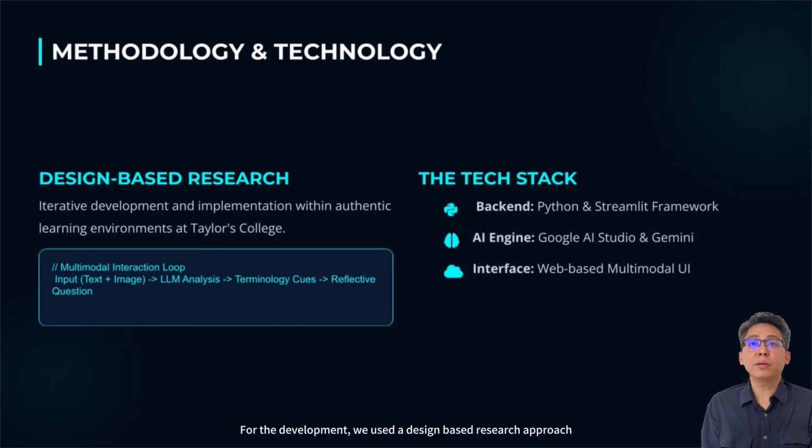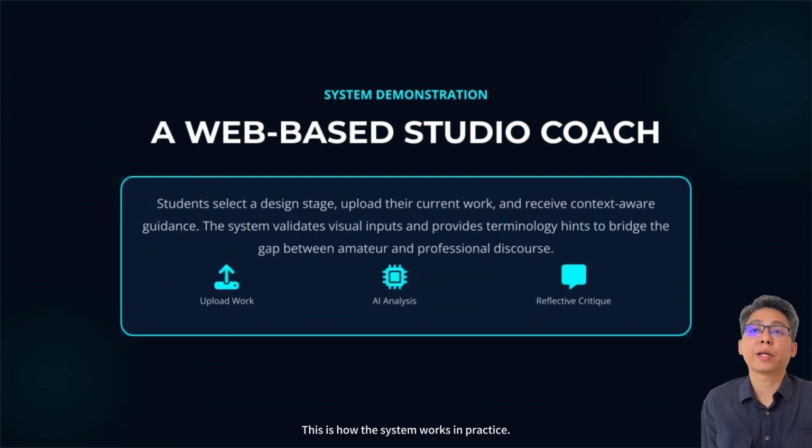For the development, we use a design-based research approach, which means the system is built, tested, and improved in a real teaching context. The prototype uses Python, Streamlit, Google AI Studio, and Gemini. The basic process is students give text and image input, the AI analyzes it, gives design terminology cues, and then asks a reflective question.